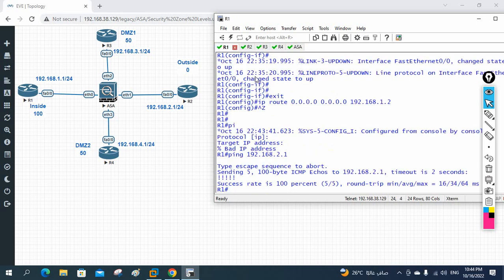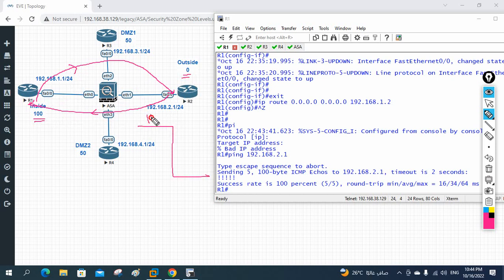After that, what I am doing, I am pinging from the inside to outside. I am going this way, inside to outside. Okay, like this. Traffic is going this way, coming back, and it is working. We can say traffic is going from high level to low level, no issue. Water will flow from a high height to a low height. This is high and this is low. Water will flow from top to bottom. Same like this, our traffic will flow from high security to low security, no issue. We tested just now.